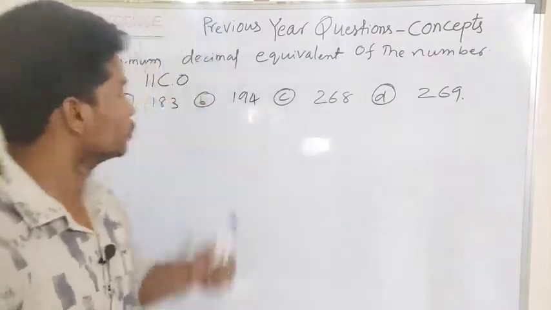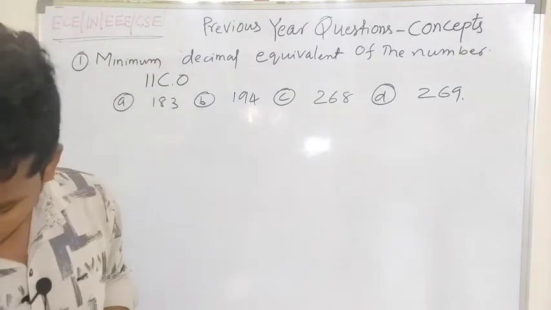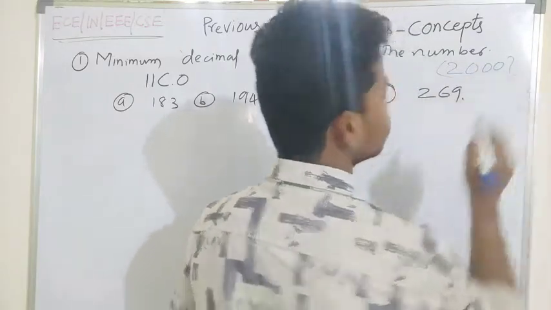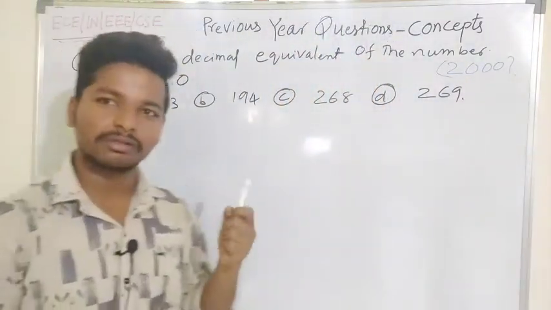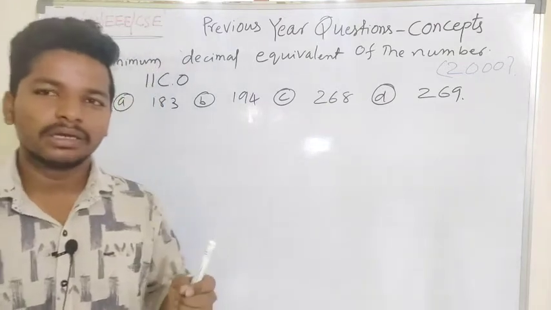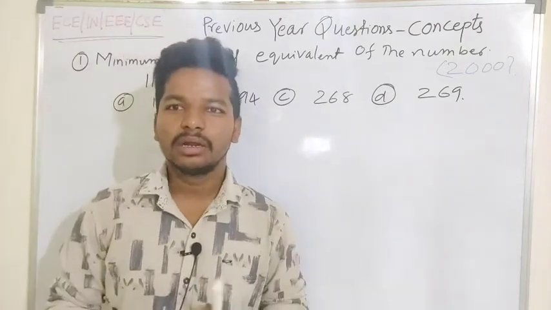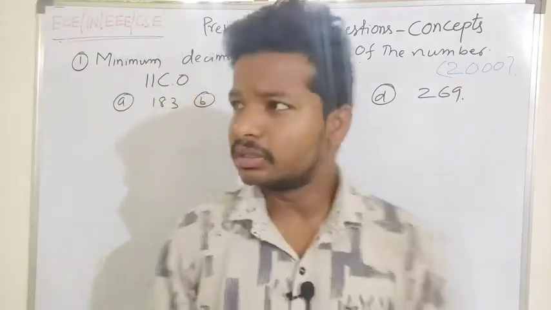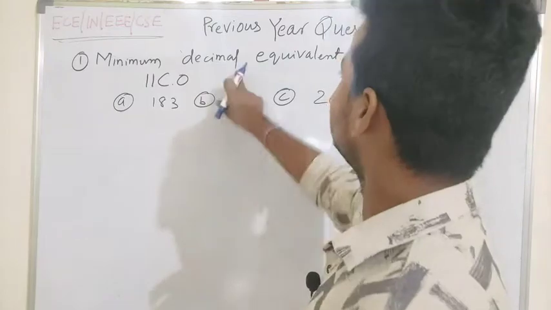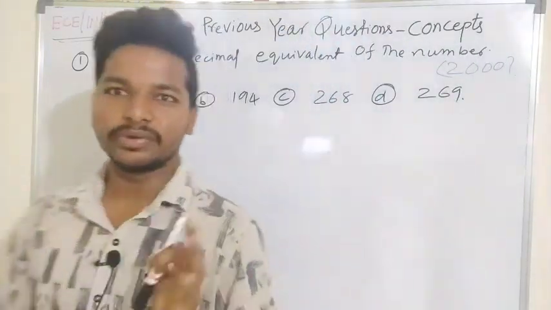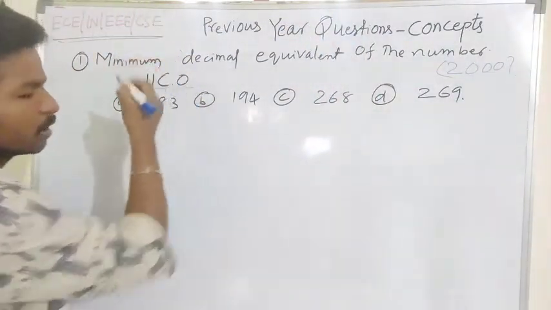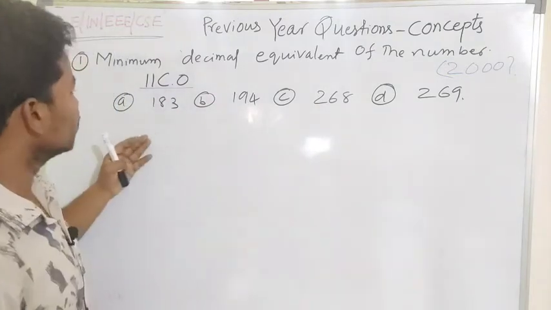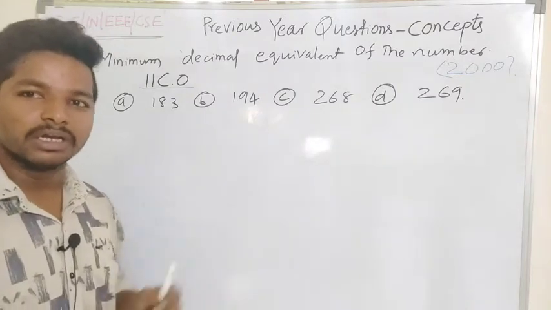Let's start discussing another question, which is very important. This question was asked in 2000 in the Indian Engineering Services, where the question is tricky. The question is: find the minimum decimal equivalent of the number. He has given the number 11C.0, and he is asking for the decimal equivalent of the given number.